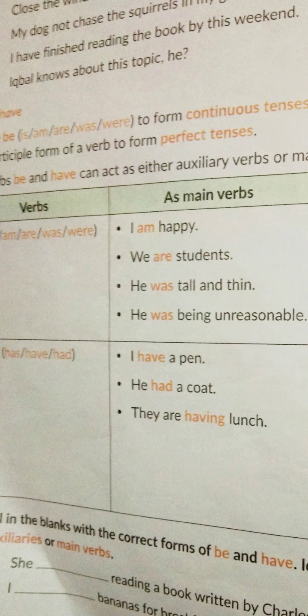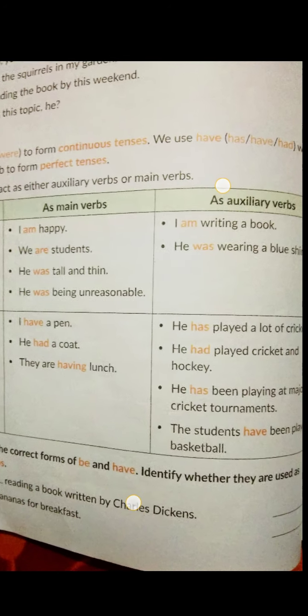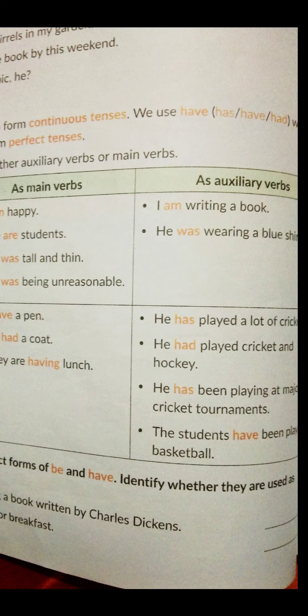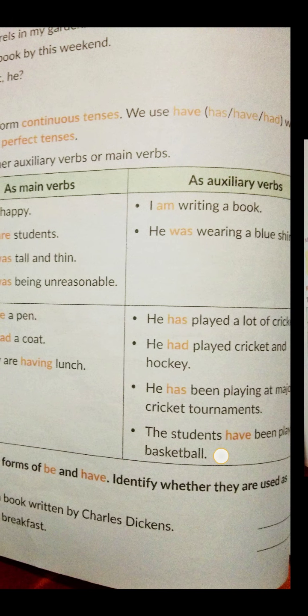Now let us see how the have verb has been used. So has, have and had. I have a pen. With have, no other verb is there, so it is acting as a main verb. He had a coat. They are having lunch. So these are acting as main verbs. Now since has has been used with another verb, here it is used as an auxiliary verb, like he has played. Here played is the main verb and has is acting as an auxiliary verb. So he has played a lot of cricket.